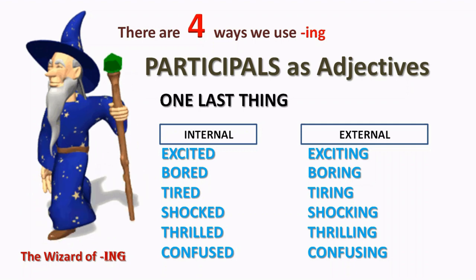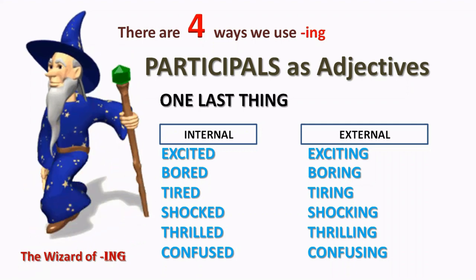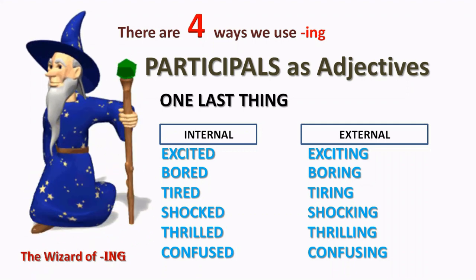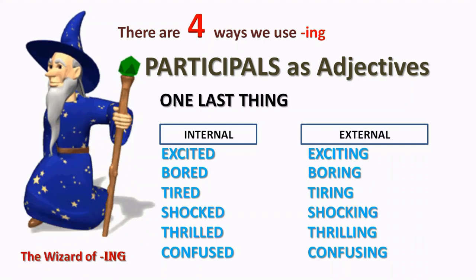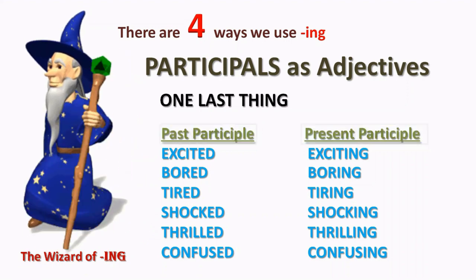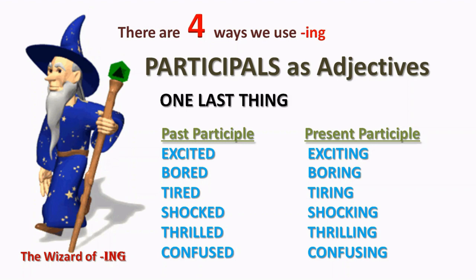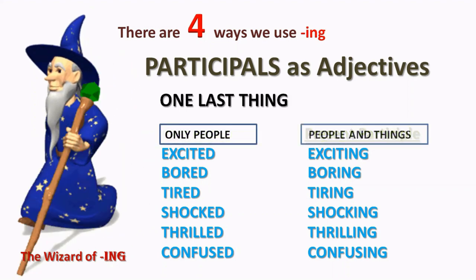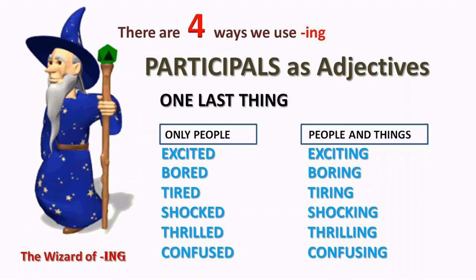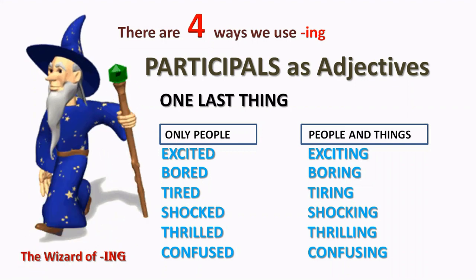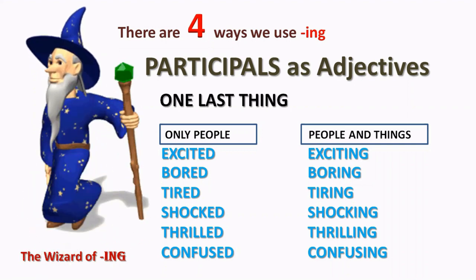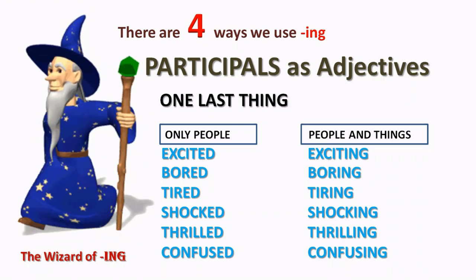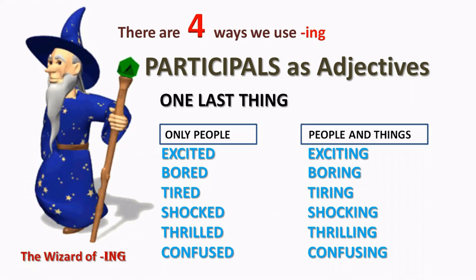That's the way to tell the difference and to think about the difference between the past participle adjectives and the present participle adjectives. There's one more thing to think about. The past participle, by and large, only talks about people, and the present participle, the -ing ending, can be used to talk about people and things. That's the generally accepted explanation.